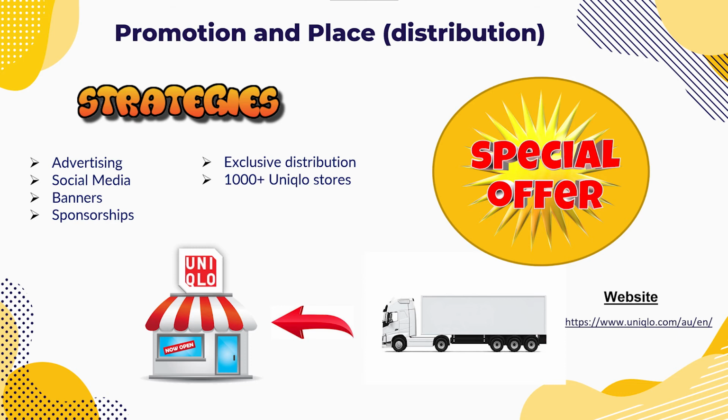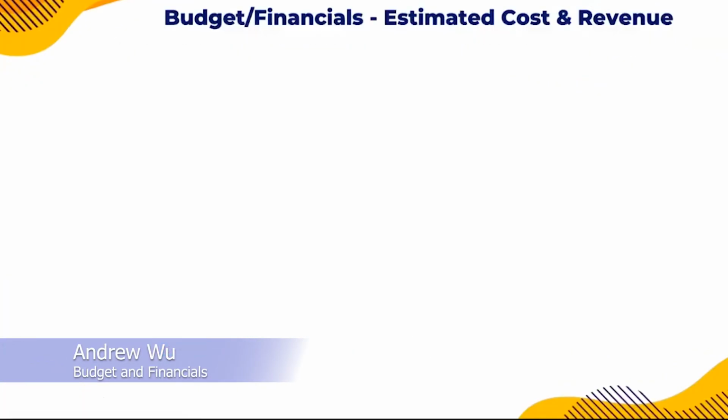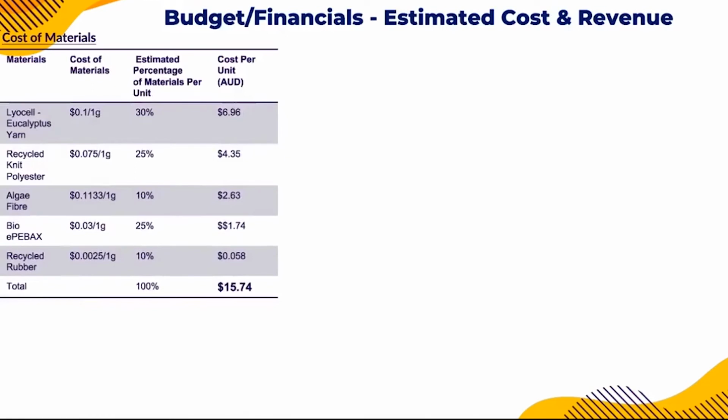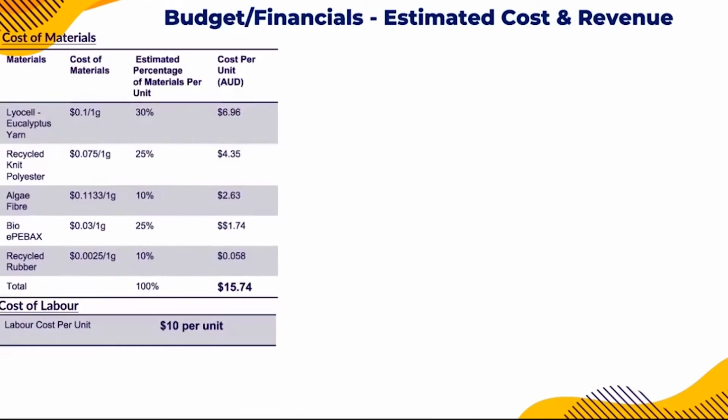So for the budget financials part, I'll be going through the cost of production, the expected profit, and our promotional budget. And so we have two costs that make up our total cost of production. And they'll be seen on the screen, the cost of materials and the cost of labor. According to the cost of materials table, eucalyptus yarn as a material for our product costs the most and contributes the most to the cost of materials per unit of $15.74. And in the cost of labor table, we have labor estimated to cost $10 per unit.